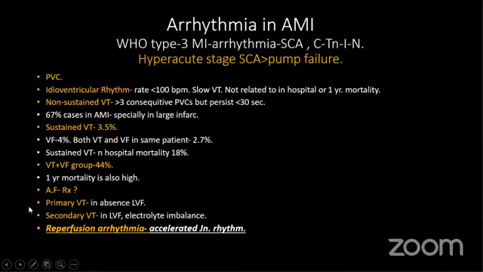There is another term, primary VT and secondary VT, in the acute MI setting. In acute MI, primary VT should not be confused with the whole classification of VT. In the whole classification of VT, primary VT or idiopathic VT is arrhythmogenic right ventricular dysplasia, channelopathy, and others. And secondary VT is when it happens in ischemic heart disease, in the presence of ICM, in the presence of valvular heart disease. And here the secondary VT in the acute MI setting is when the patient has left ventricular failure or electrolyte imbalance.